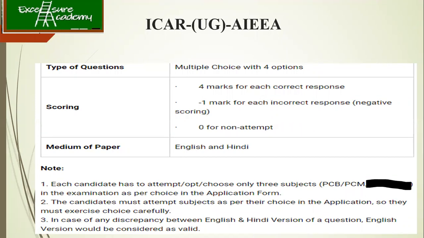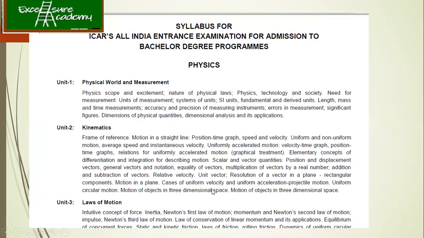Now, what is the syllabus over here? It is nothing but PCB and PCM basics: physics, chemistry, maths, and bio, of course. This is just one screenshot I am sharing with you, so that when you're searching for the syllabus, you get this page and can understand that this is the correct syllabus for your bachelor degree program, that is, after your 12th. Again, it's very simple. You just cover your 11th and 12th physics, chemistry, maths, bio. That is the same syllabus they are looking for so that you can enter into the bachelor degree programs using the ICAR exam.